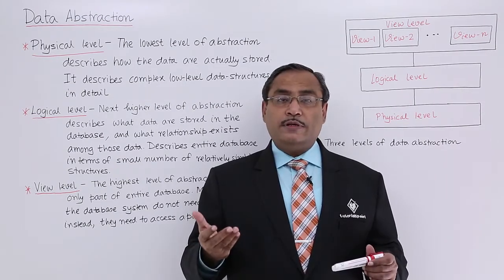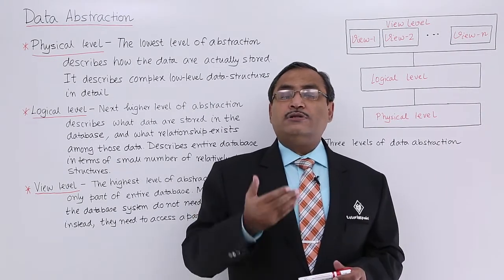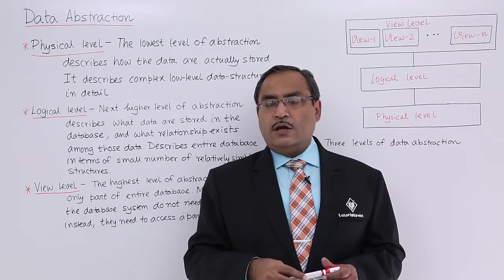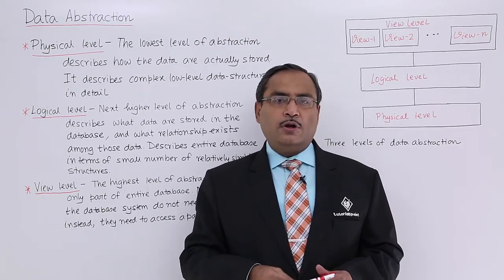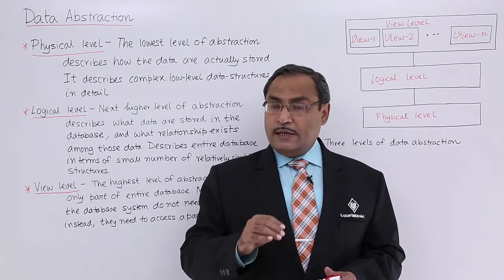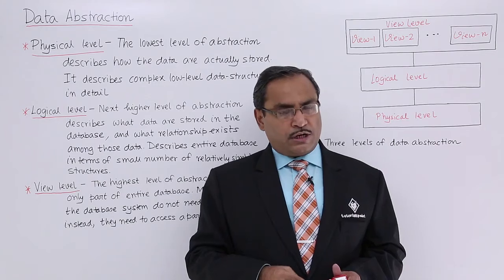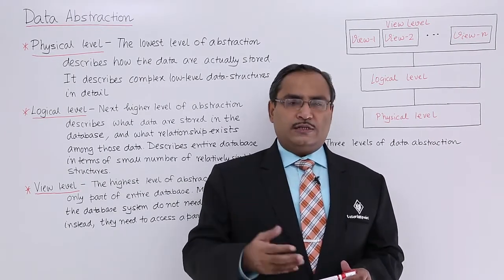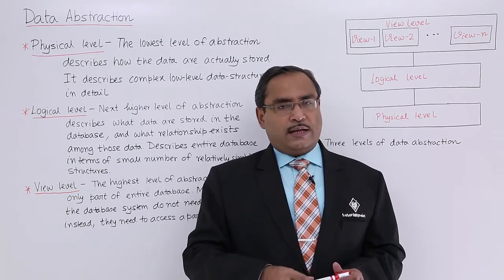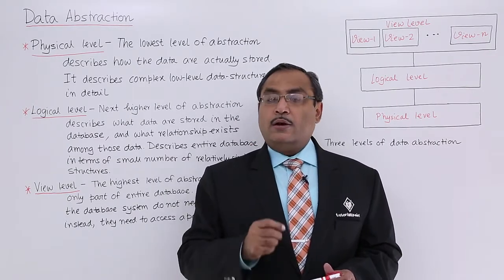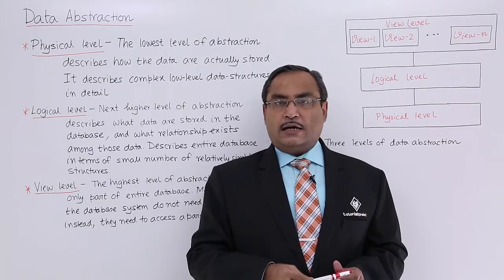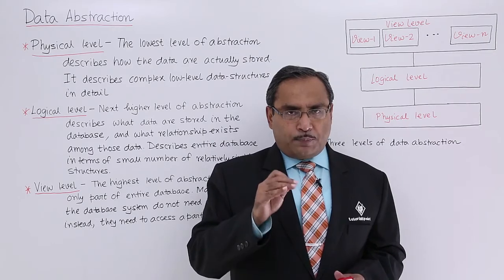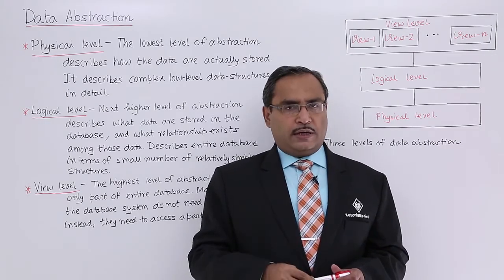Why will the full database not be available to the user? Because the user does not require it, or due to the safety of the database, all data should not be made available to a single user. That means depending upon the level of abstraction, the data will be made viewable to the respective user, and that is known as the view level. Okay, now what is a view? A view means a scope or permission with the help of which a user can see a portion of the database, a subset of the database.